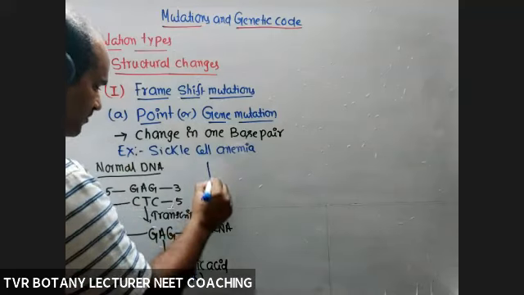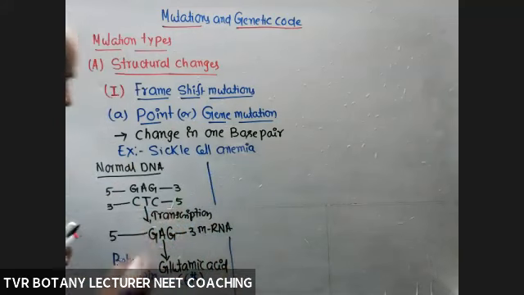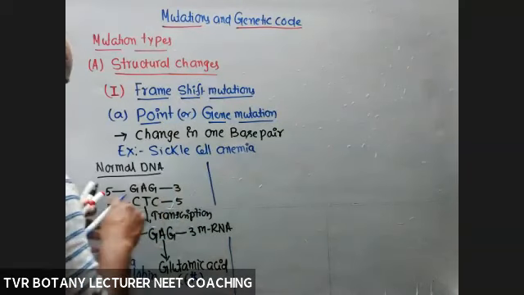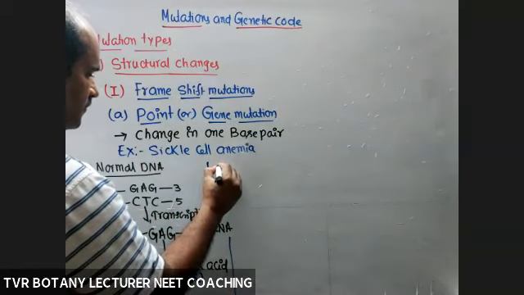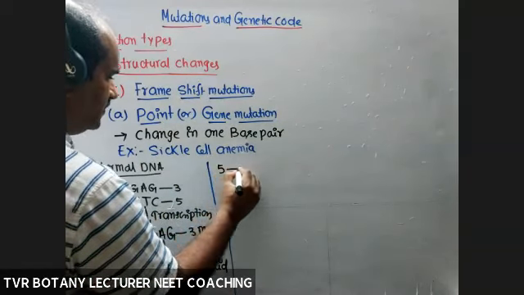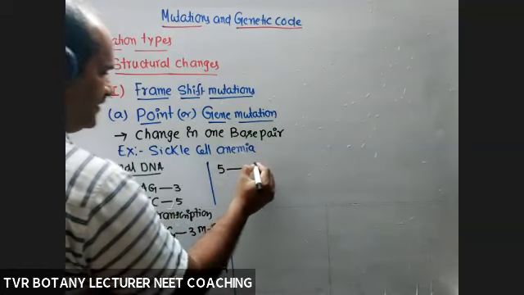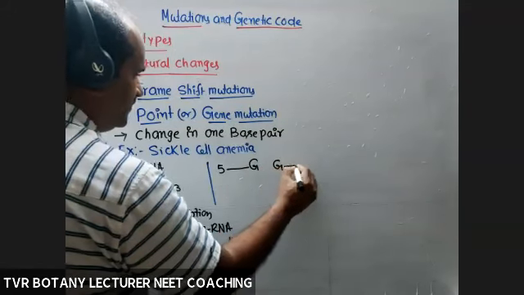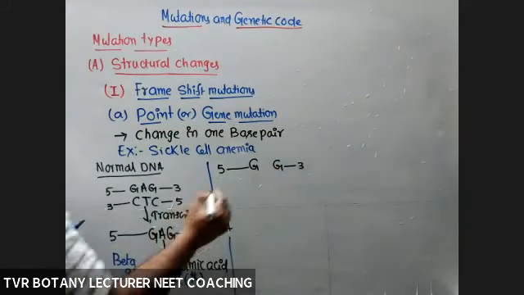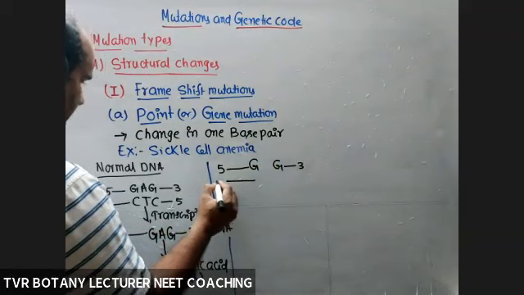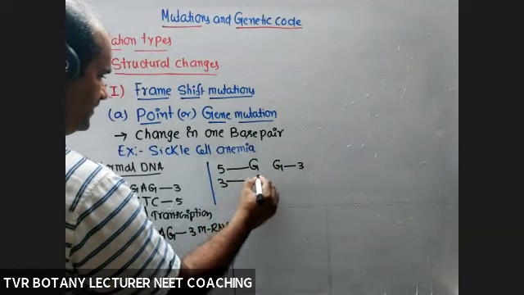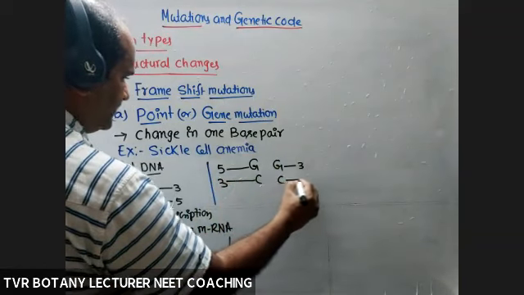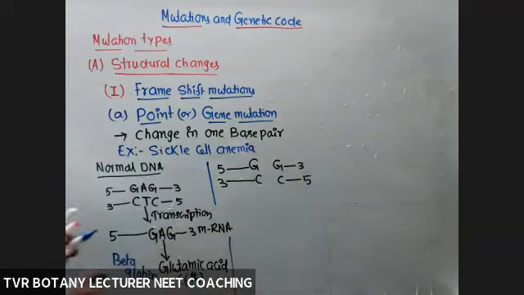If it is subjected to mutation, a point mutation, see what the change is. The change is very, very important. 5' coding strand, G as it is, 3' end. Next the template, 3' C as it is, 5'.